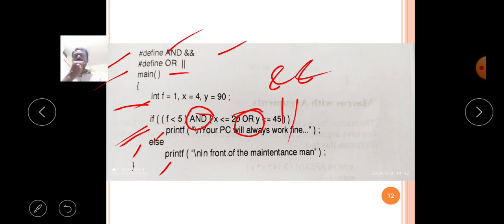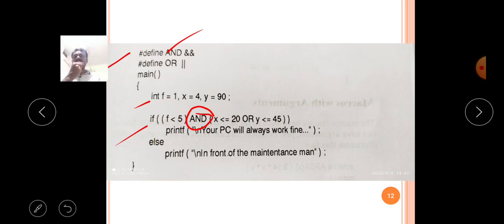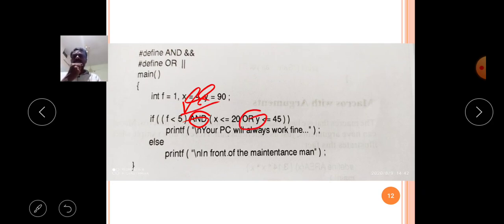Okay, so then what will happen? Then at the end of the program there is no change. That means after completion of the 2 preprocessors execution, that means 2 simple macros execution, the code is converted. In the place of the and macro name, it will simply replace the and operator, and in the or macro name, it will replace the or operator.